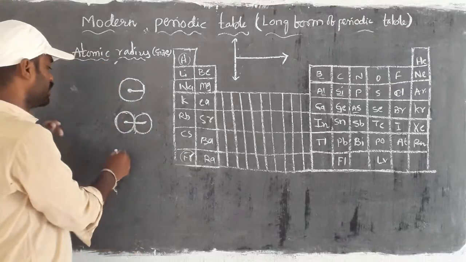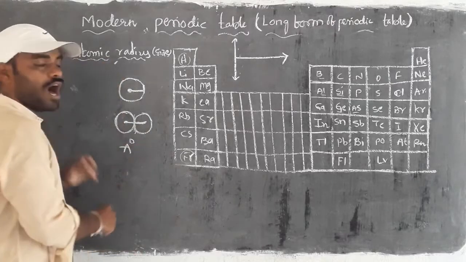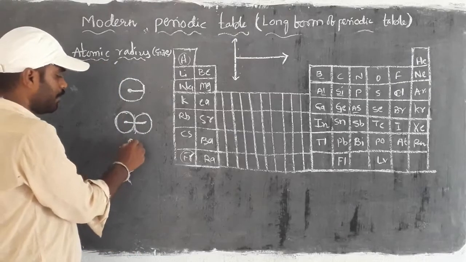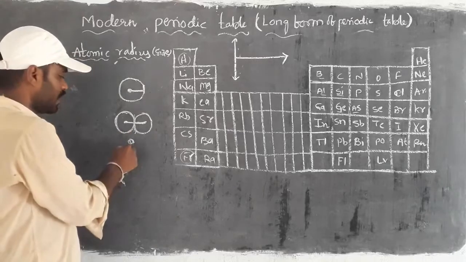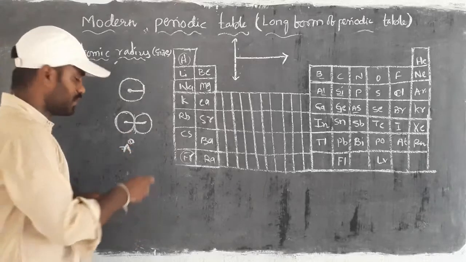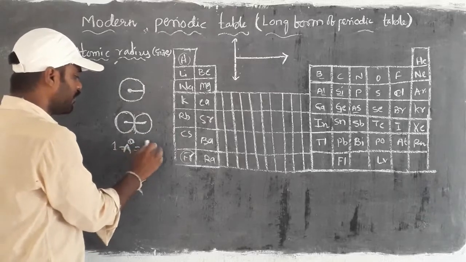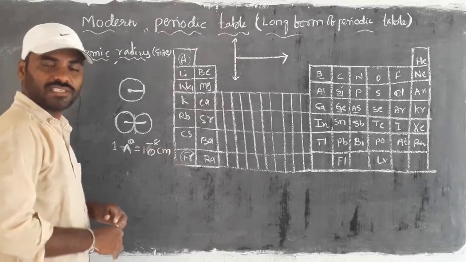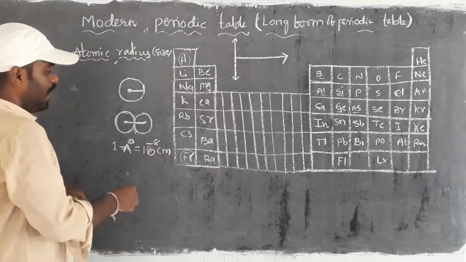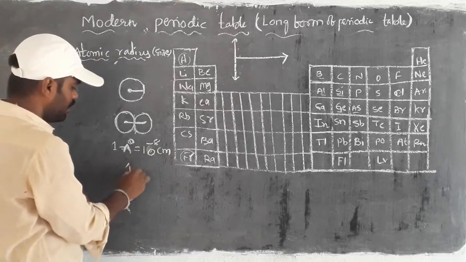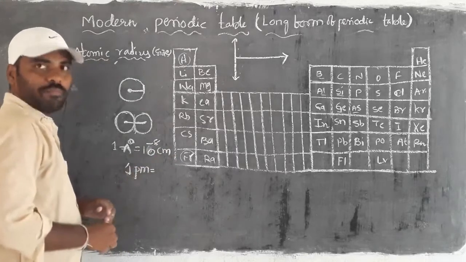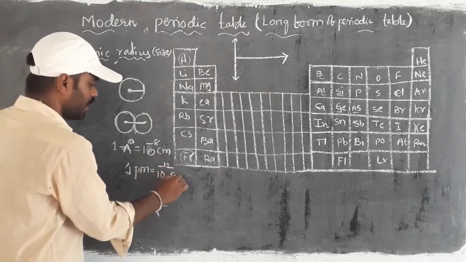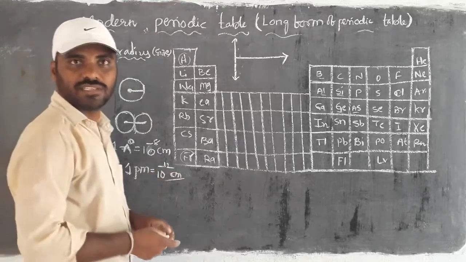Atomic radius is generally measured in angstroms. Simply, we can represent it with a power 0 symbol, which indicates angstroms. 1 angstrom is equal to 10 power minus 8 centimeters. We also have 1 picometer, which means 10 power minus 12 centimeters.